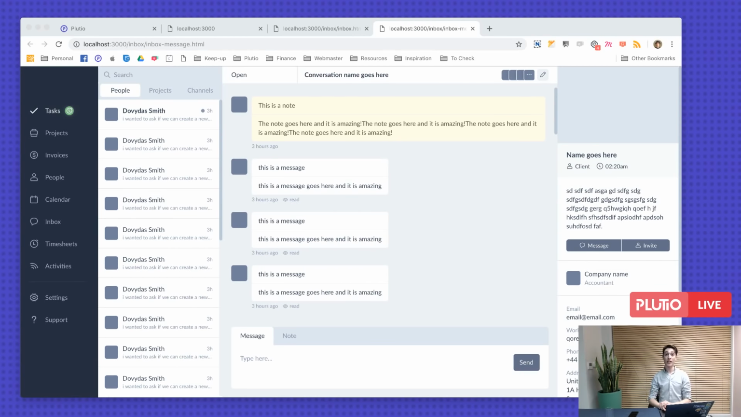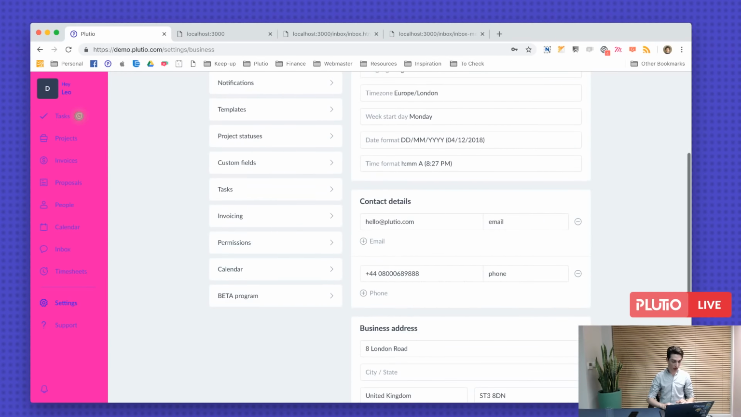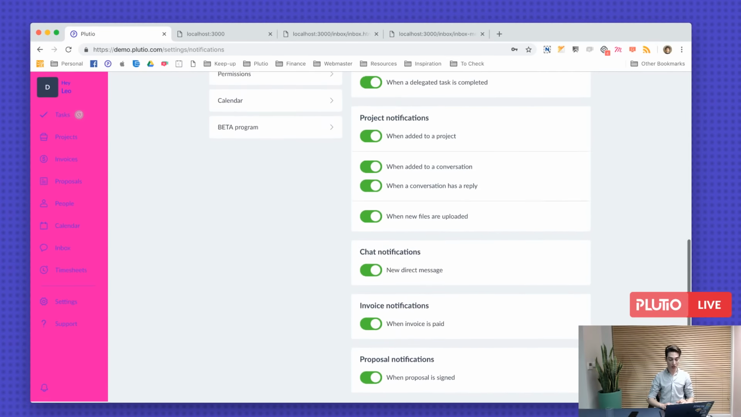You can change notifications from settings. So if you go to settings and then click on notifications, you'll be able to see all of your options right here: how and when to receive notifications.